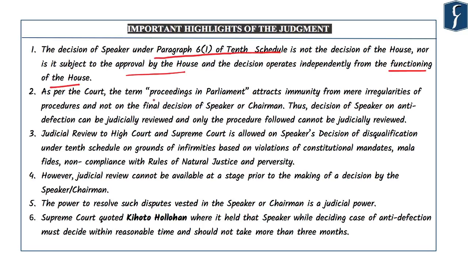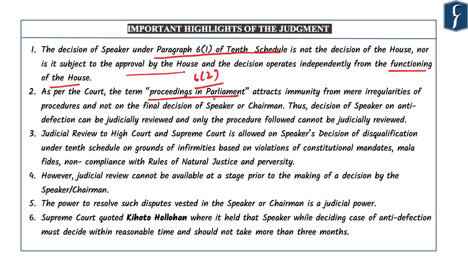As per the Supreme Court, the term proceedings in the Parliament attracts immunity merely on the irregularities of the procedure. We have seen that paragraph 6.2 of the 10th Schedule says that the procedure followed by the Speaker in the matter of anti-defection will be considered the same as proceedings in the Parliament, and proceedings in the Parliament are immune to judicial review.